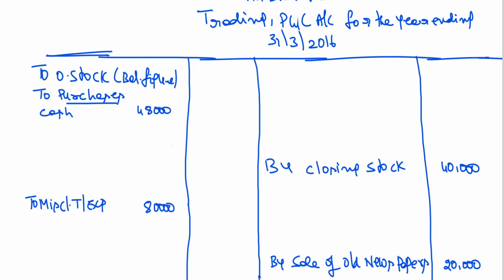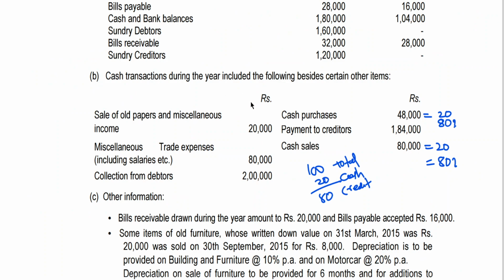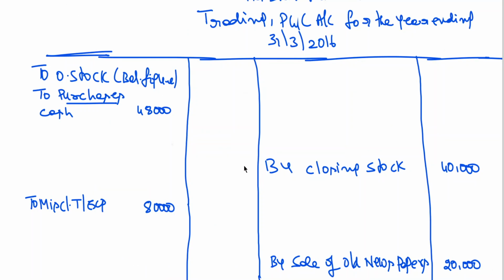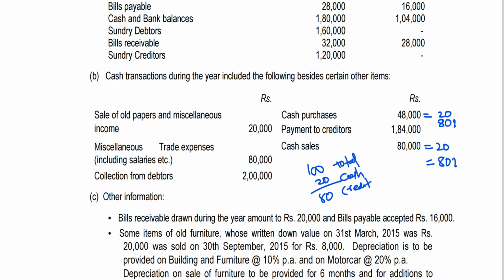I am writing in the column creditors, cash, credit purchases. Payment to creditors 1,84,000 and cash is 80,000. First let me take to cash book. Or let me show here. By sales, I got cash sales of 80,000.